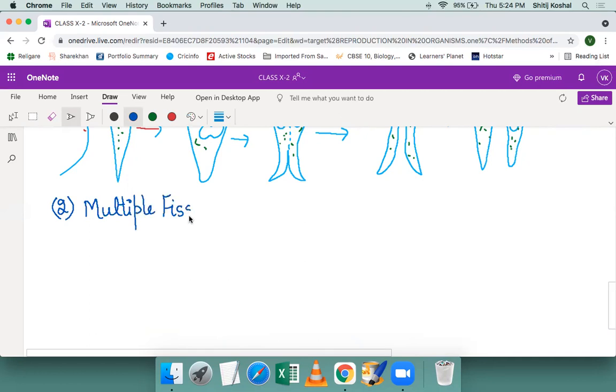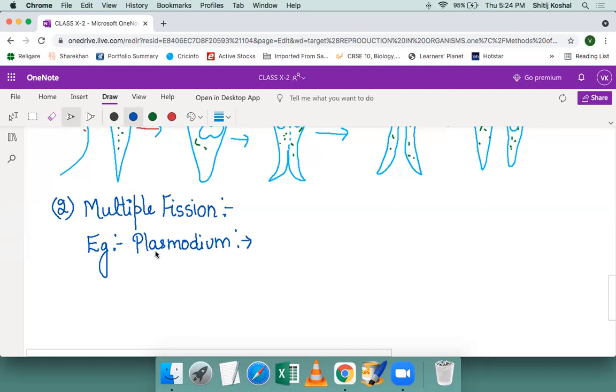We know that in case of multiple fission, the body of the organism splits into more than two daughter nuclei. Okay? So in which organism does it occur? Example we will be doing of the one which is given in your book. And there are a few more examples which you can write of multiple fission that I will write on the screen. The first example which is given in your book is Plasmodium. Plasmodium vivax, which causes malaria.